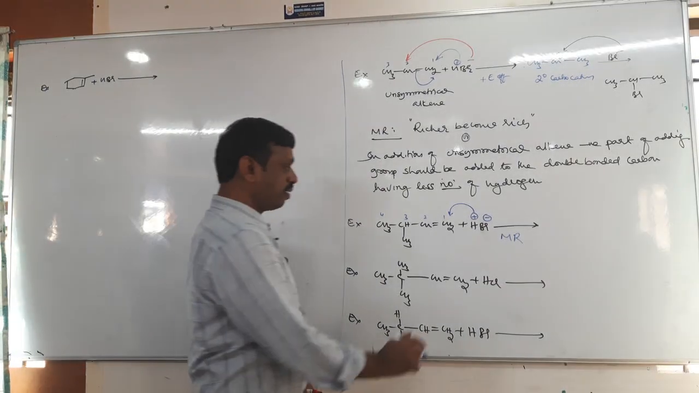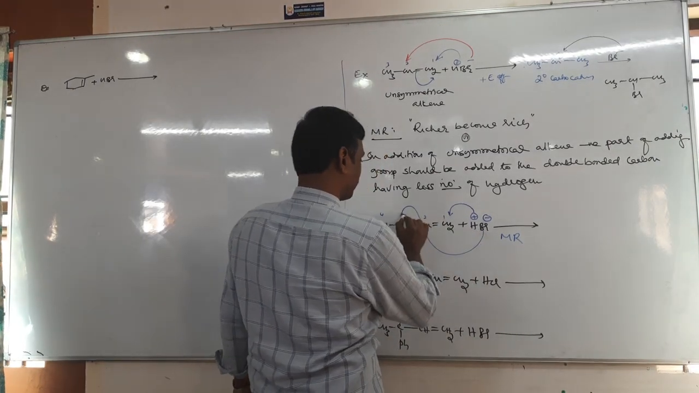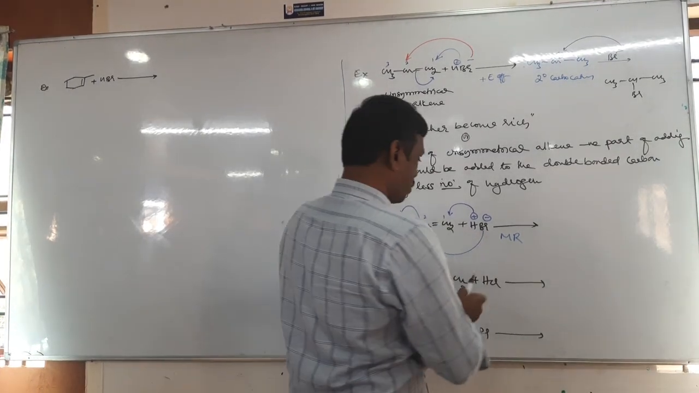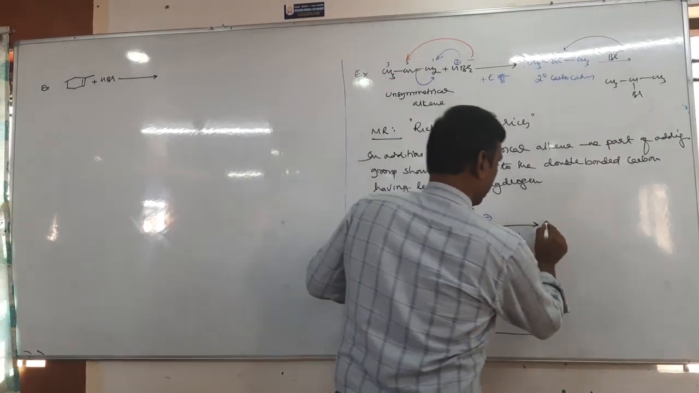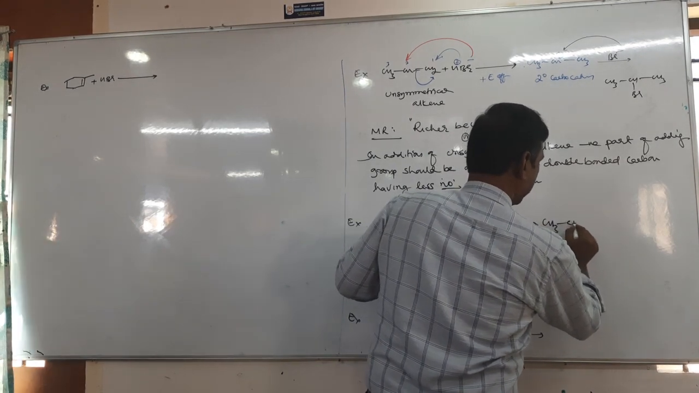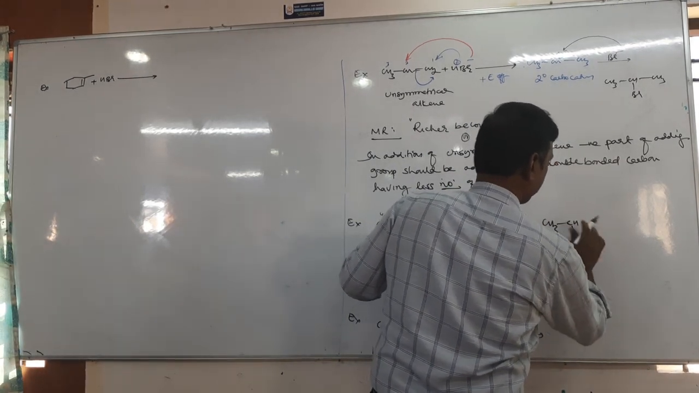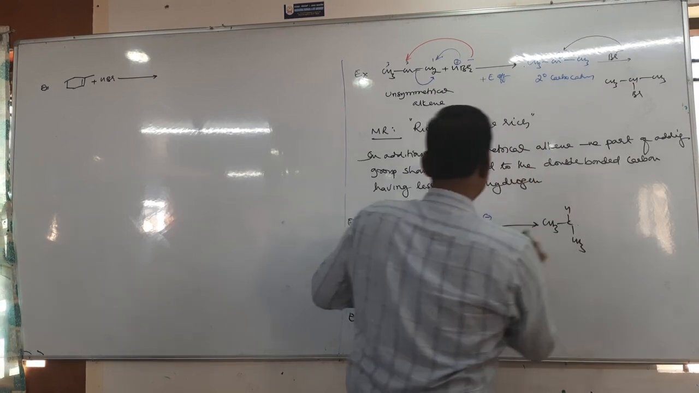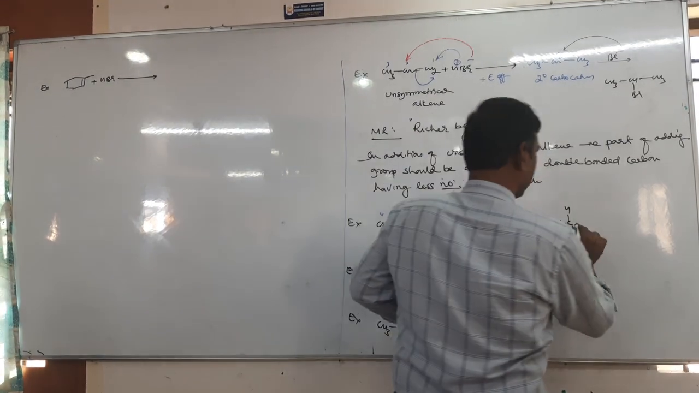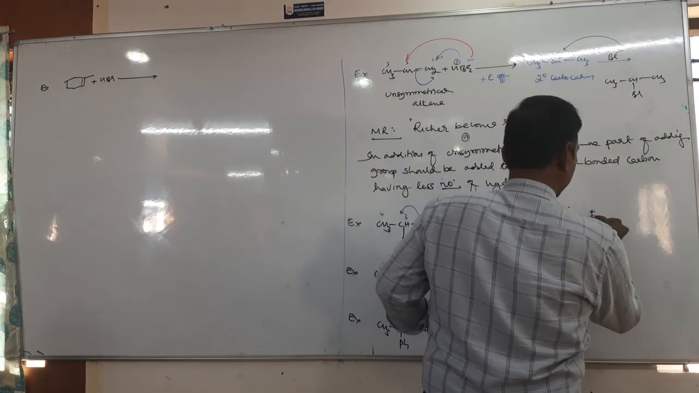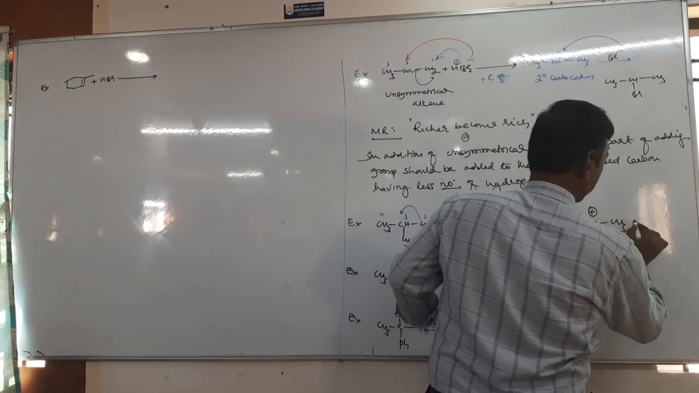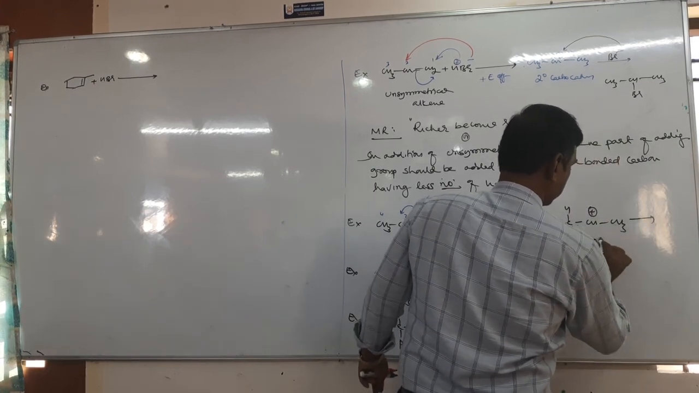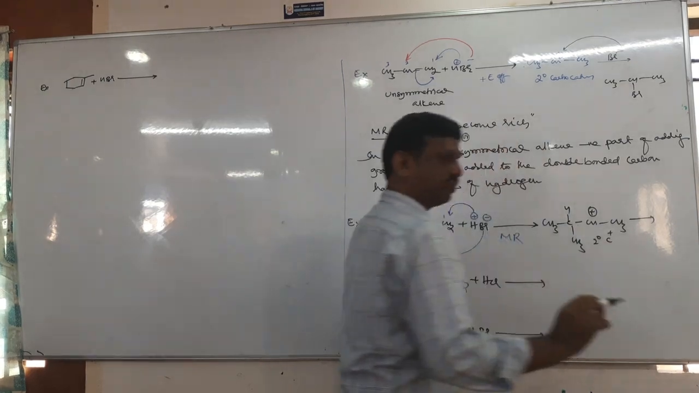Third carbon, very good. Okay, so this is because, now tell me, if the electrophile is added on the first carbon, add the electrophile H plus on the first carbon, then what happens? On the second carbon, we get a carbocation, that is a secondary carbocation.